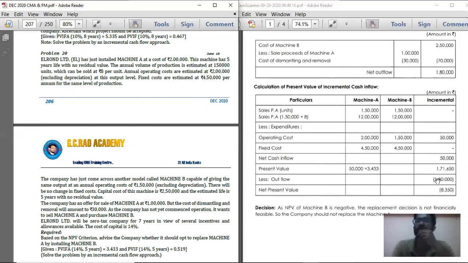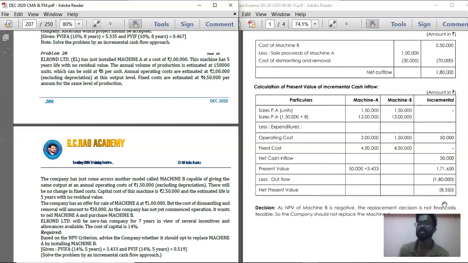In the incremental column, record within brackets 1,80,000. Now deduct: 1,71,650 minus 1,80,000. Below that, underline it and record 8,350, within brackets, negative.